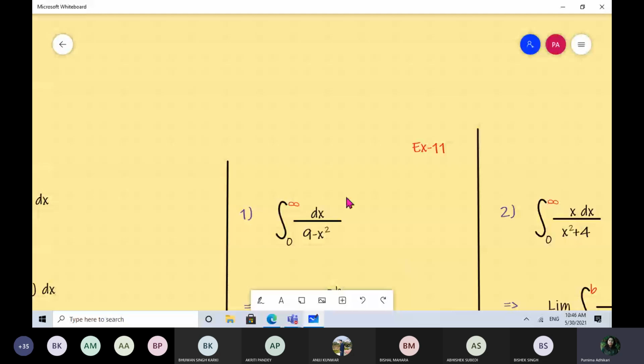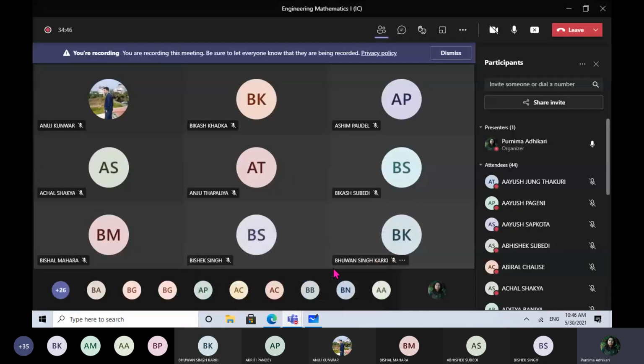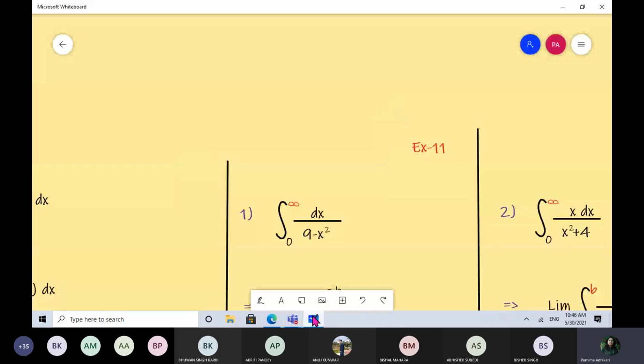Can you tell me why this is improper? Let me ask one of you. Let me pick your names. Achal Shakya? Achal. Okay. Upper limit is infinite. Yes, exactly. Upper limit is infinity. So what will you do in this case? Do you remember what to do?